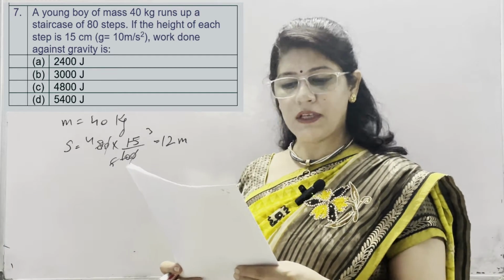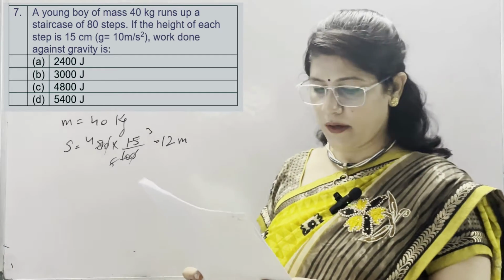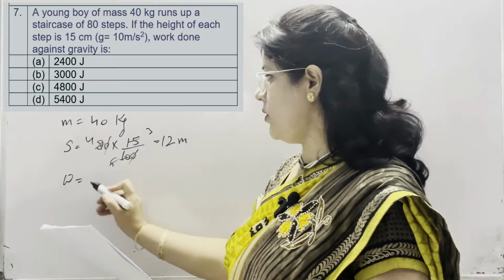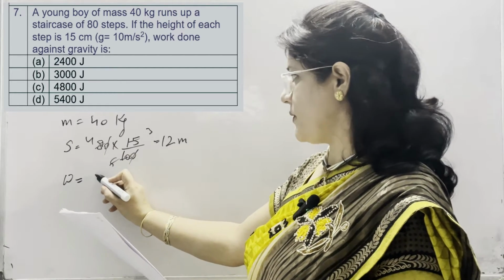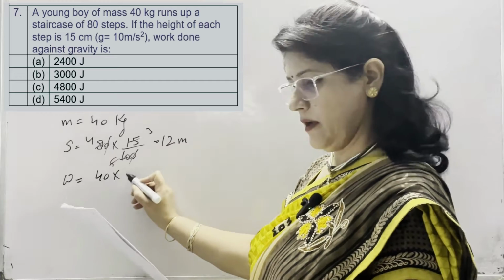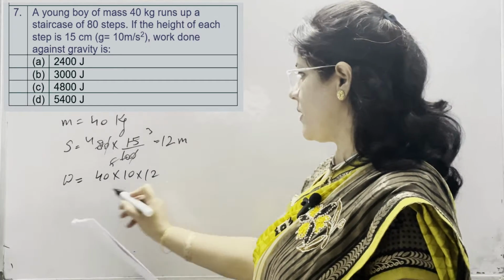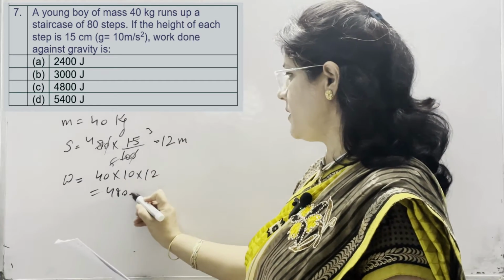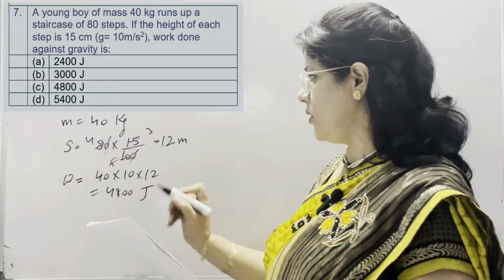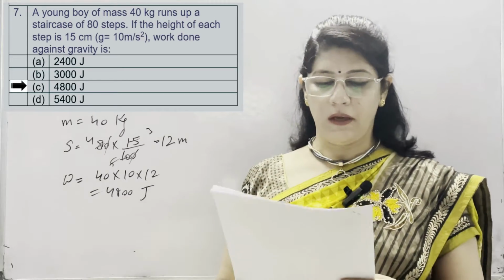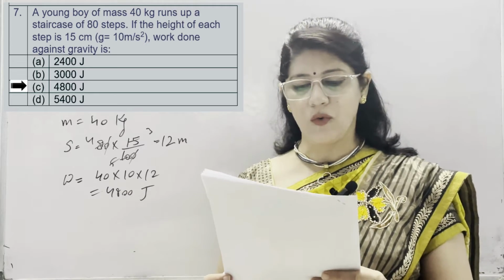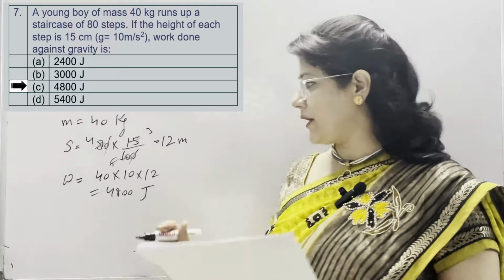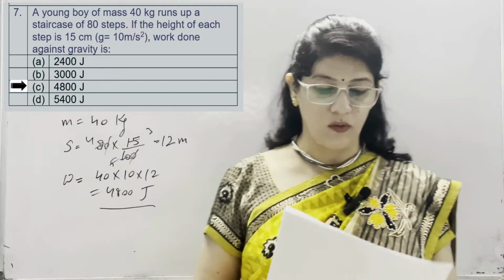Work done against gravity, G is given as 10 meter per second square. So work done is equal to, W is equal to mgh. M is 40, G is 10 and H is 12. 4800 joule is our option number C. Given options are 2400 joule, 3000 joule, 4800 joule and 5400 joule. And correct answer is 4800 joule.